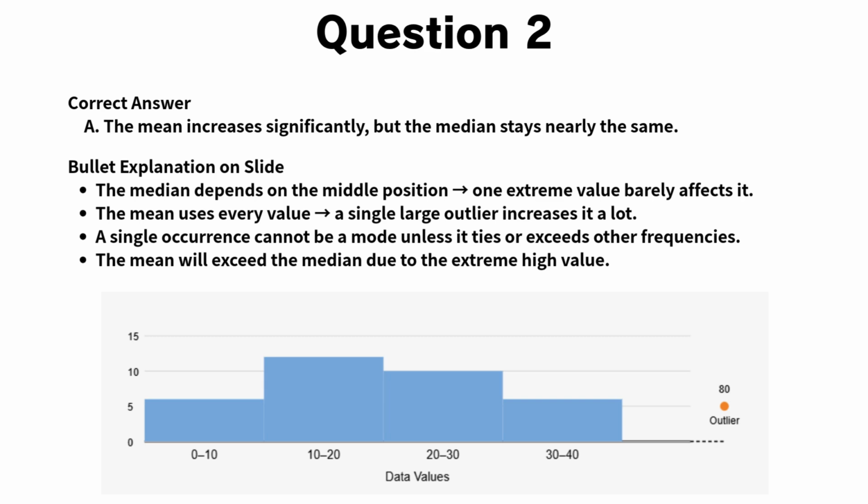The mean, however, uses every value. When you include an outlier, you add a large number to the total sum, and that can pull the mean upward a lot. So the mean increases significantly.